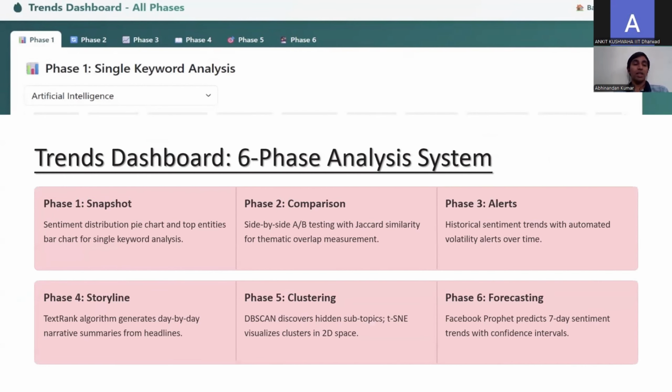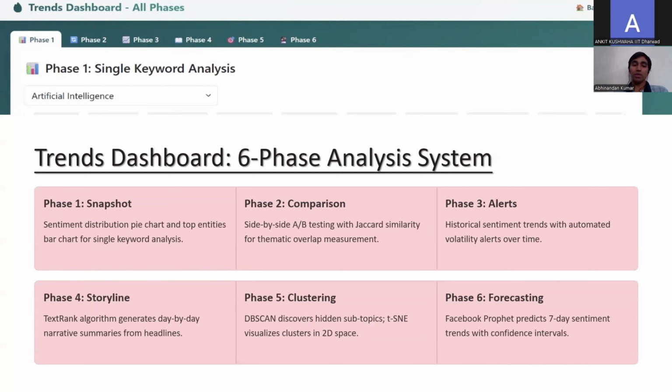Our trend dashboard is one of the most powerful features of the system. It performs six steps of analysis. In the first, we mainly analyze the sentiment and emotion of one keyword. In the second, we compare two keywords and their sentiment, and show them in a graph chart and pie chart. In the third, we alert if the sentiment spikes or goes down. And in the fourth, we mainly summarize the sentiment of the keyword.